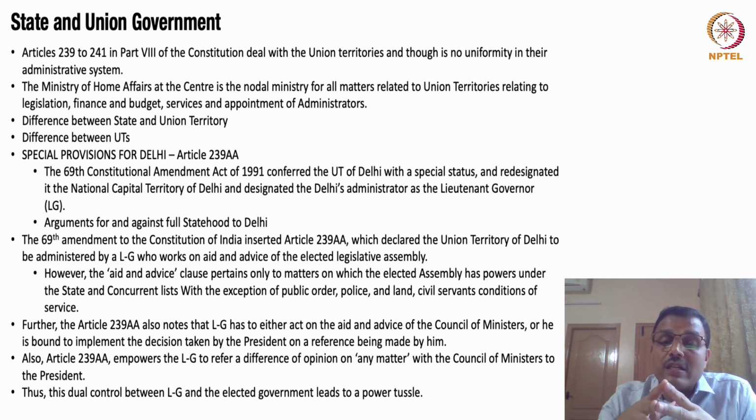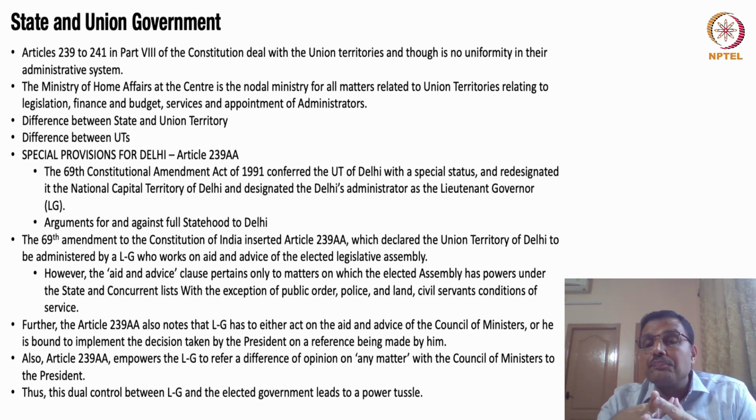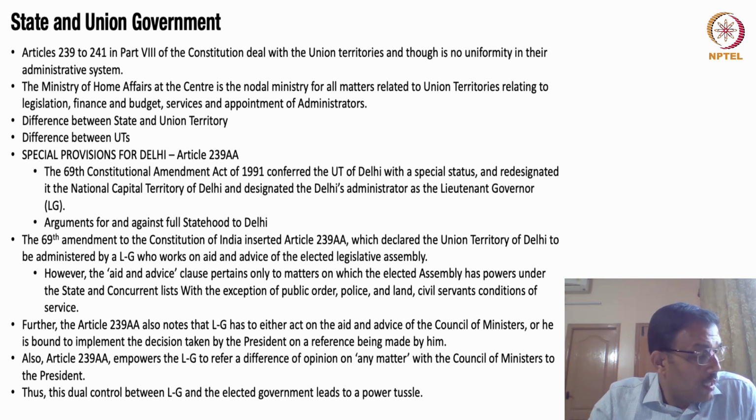And while the elected legislative assembly in Delhi has jurisdiction on other subjects and areas like public health, education, and others, which are usually what state governments are empowered to do, police is usually the entire domain of the state government. Unfortunately, in Delhi, the Delhi government does not have jurisdiction on police. This has been challenged multiple times in the court, and this has been kind of a friction between the two political parties, that is the union government as well as the state government.